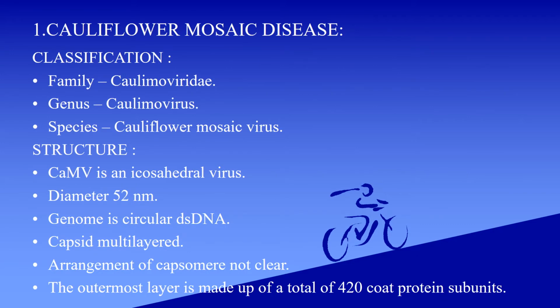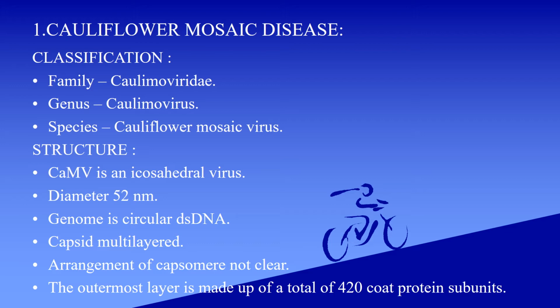First, cauliflower mosaic virus. Classification: it comes under the family Caulimoviridae, genus Caulimovirus, species cauliflower mosaic virus. And structure: cauliflower mosaic virus is an icosahedral virus. Its diameter is about 52 nm.